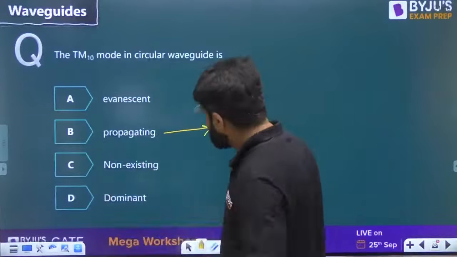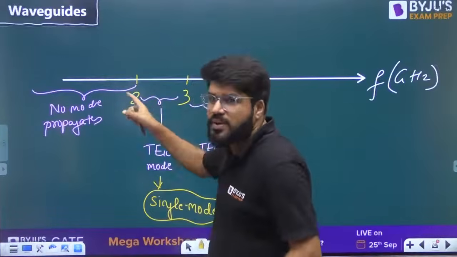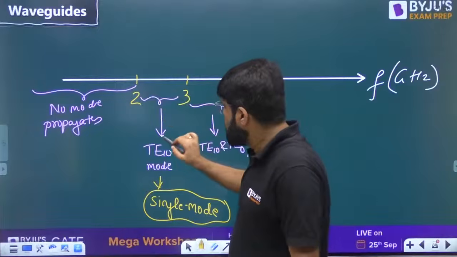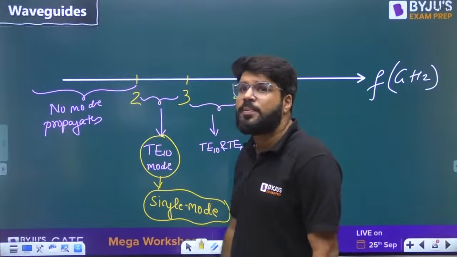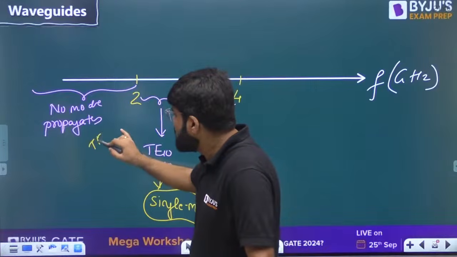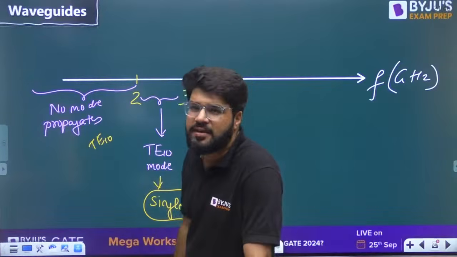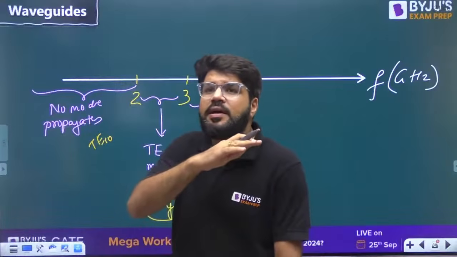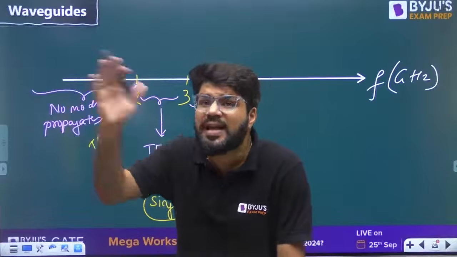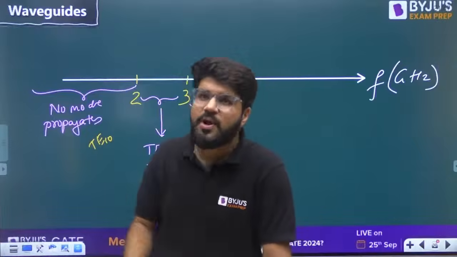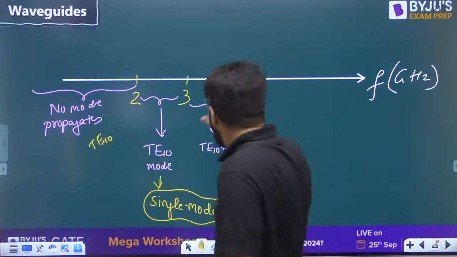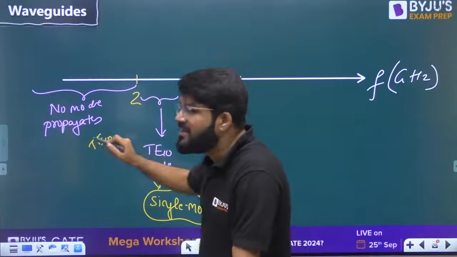Suppose let's take the previous rectangular waveguide question. If I take the frequency in the range 2 to 3 gigahertz, the TE10 mode is said to be propagating. If I take the frequency less than 2 gigahertz, TE10 is said to be evanescent. Evanescent means a mode which just dies away, because of attenuation. The wave does not propagate because of attenuation. So if you take any frequency less than 2 gigahertz, the TE10 or even all other modes will be evanescent modes.